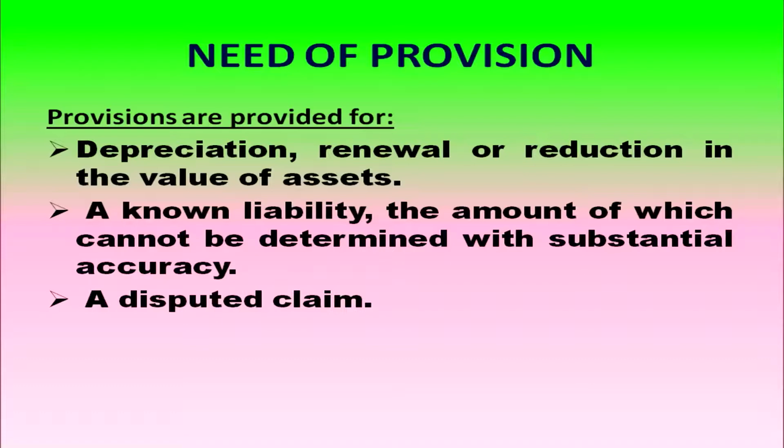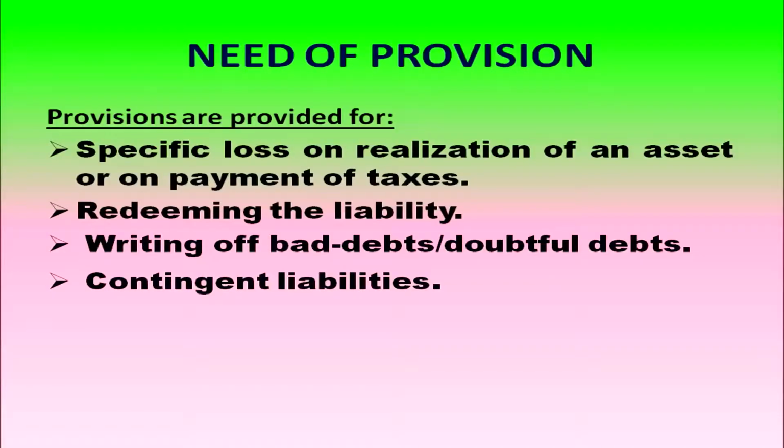A known liability, the amount of which cannot be determined with substantial accuracy. In such a case also, provision is provided. When there is a disputed claim, provision is provided. When there is a specific loss on realization of an asset, then provisions are provided.